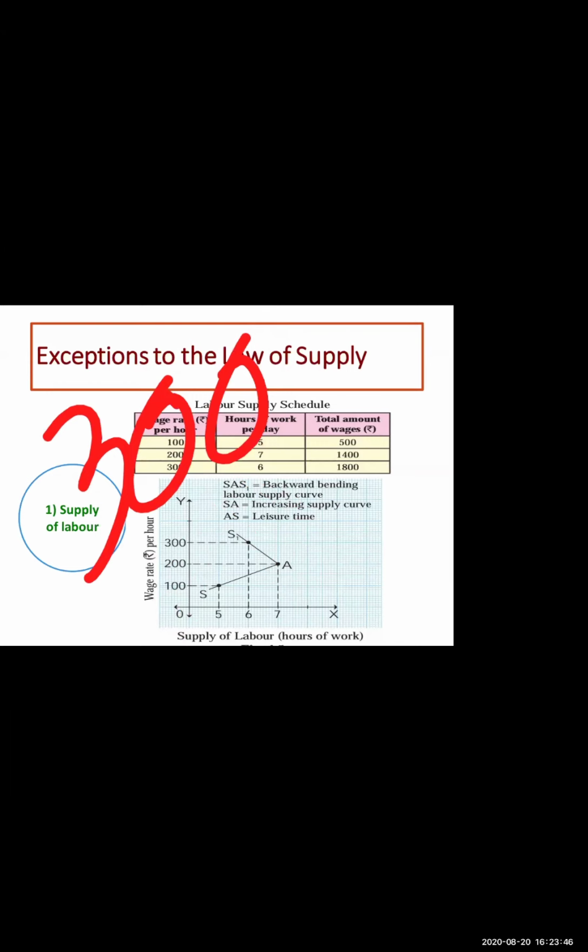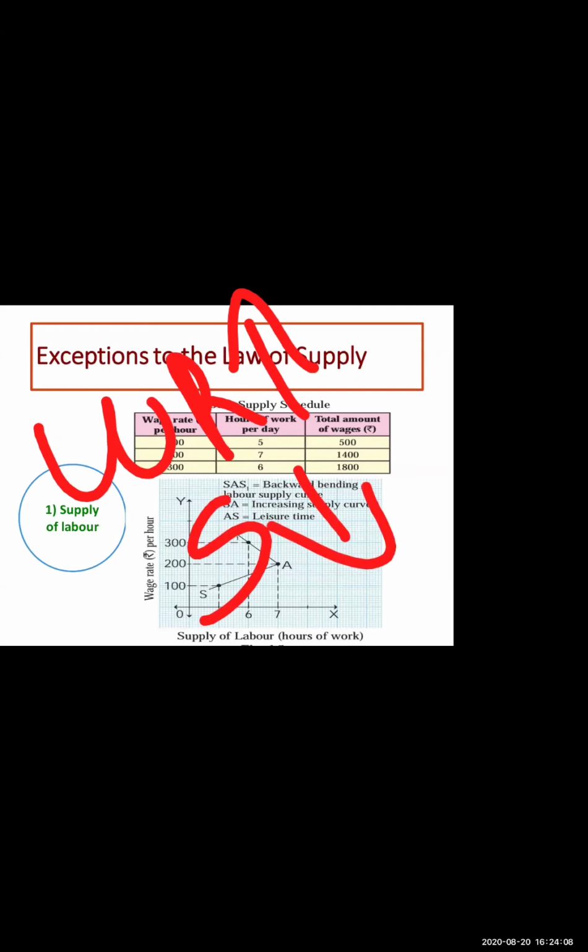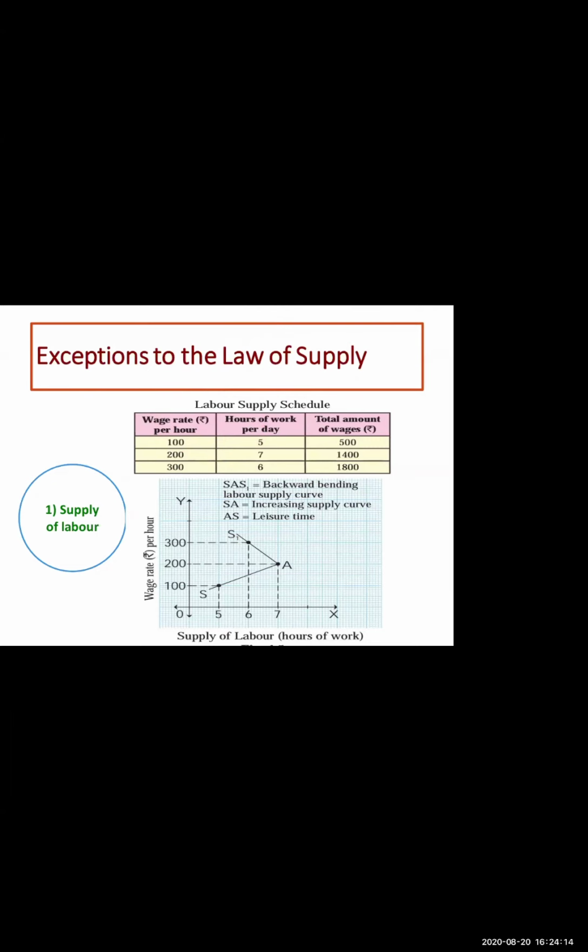So will you work? Definitely no. Why? Because your quality will be maximum, but it will be hectic for you to work. So what will happen? Supply will reduce. Furthermore, a rise in wage rate will reduce the supply of labor, and automatically the supply curve will be backward sloping after a point of time. First it will increase and then supply will decrease. Okay, supply curve. Was it clear till here?